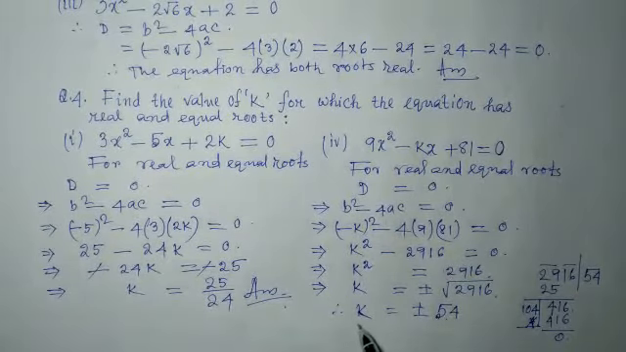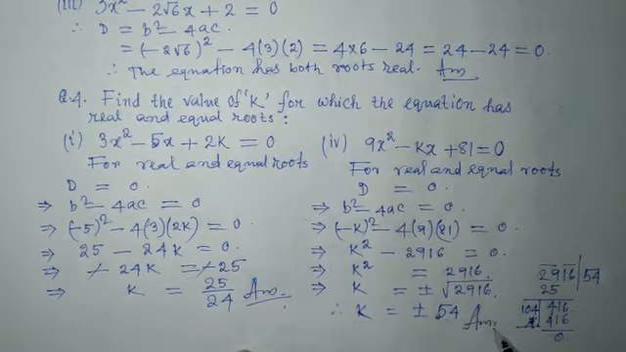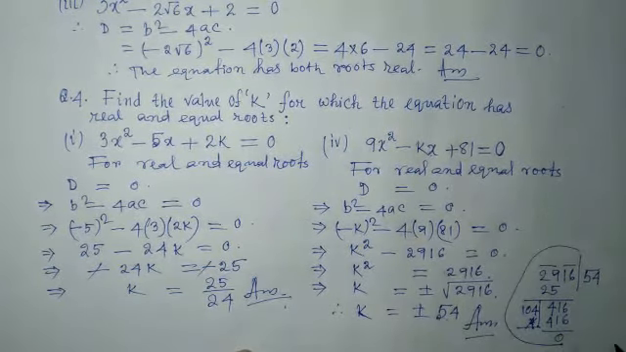So the value of k is equal to plus minus 54. That means there are two values of k, plus 54 and minus 54. We can write k equal to plus minus 54. That is the answer of the sum, and this is how to find the square root.